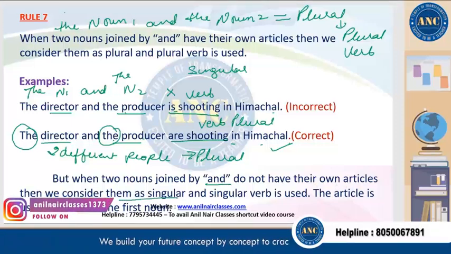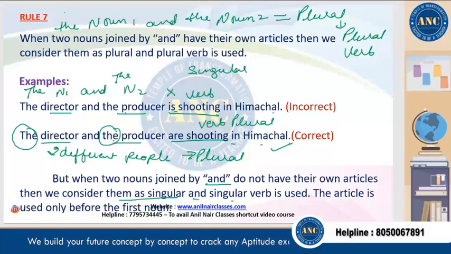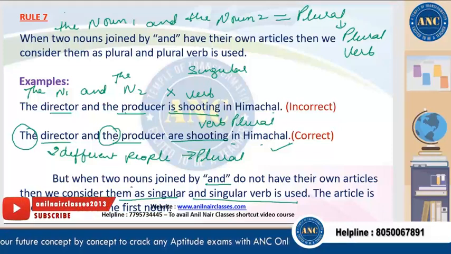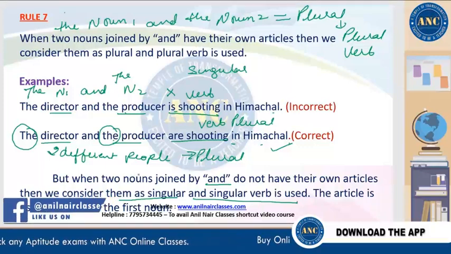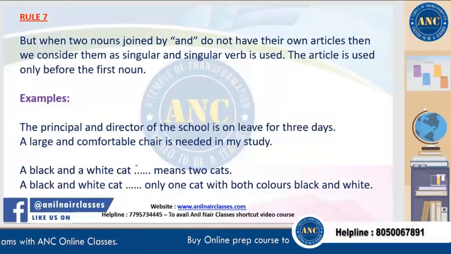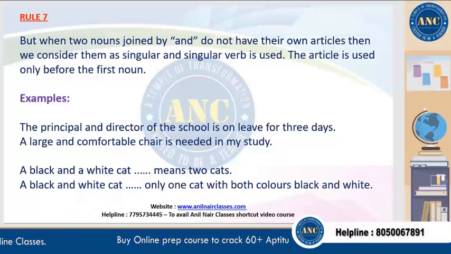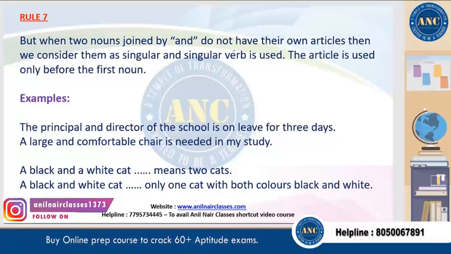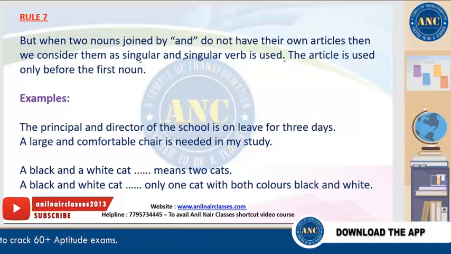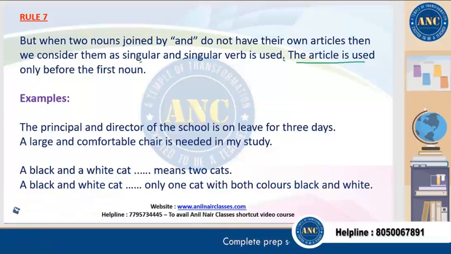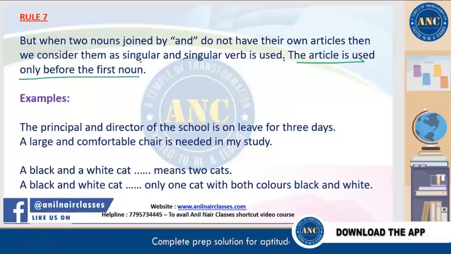But when two nouns are joined by and they do not have their own articles, then we consider them as singular and the singular verb is used. This article is used only in front of the first noun, right? In that case, we will be referring to a singular person or a singular thing. So, when two nouns are joined by and do not have their own articles, then we consider them as singular and the singular verb is used, right? In this case, this article will be used only before the first noun, right?